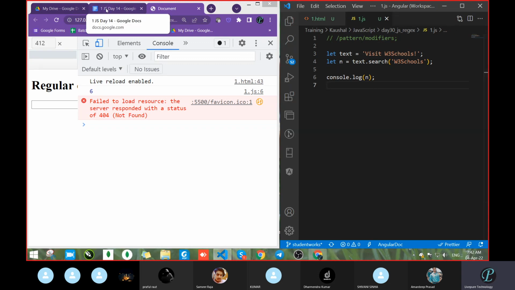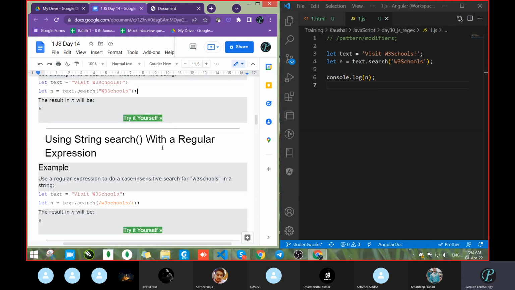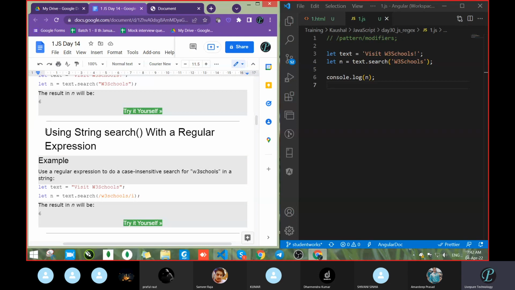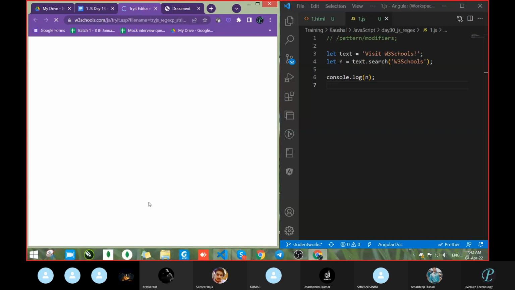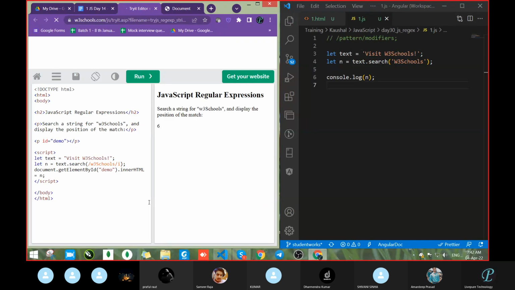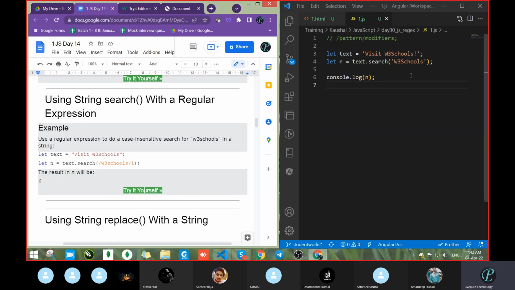We had not done any regular expression task. Just wait, it gave that. Now come to the regular expression. What we want is to use the string search method with a regular expression. Let's try it yourself. So how do we modify this one with the regular expression?